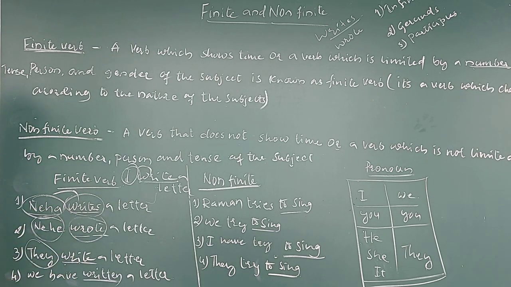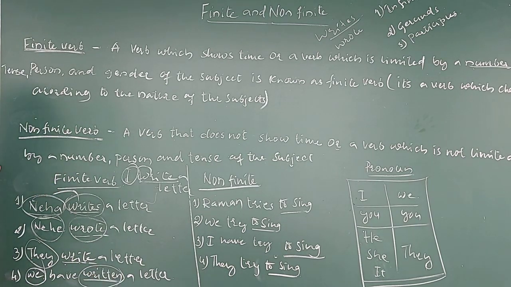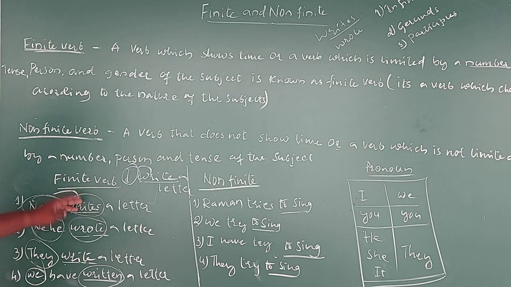Then the fourth example, you can see: we have written a letter. Now the verb also changed. See, here we can find that the subject also changed. Instead of they, it has become we. Then again, the tense also changed. Instead of the simple present tense, it is in the present perfect tense. So obviously there is a change in the verb also. So one very clear thing we can notice, my dear children, is that whenever the subject changes, or according to the subject, or according to the tense, the verb also changes its clothes.